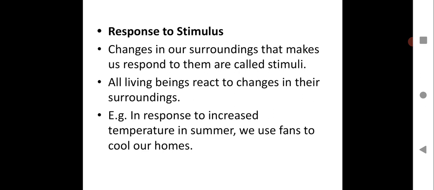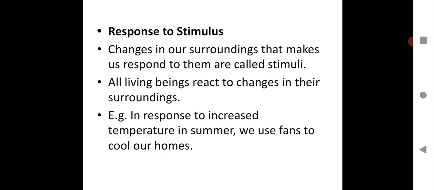Let us see how living organisms show response to stimulus. Changes in surroundings that make us respond to them are called stimuli. Whatever change happens in the environment is the stimulus given by the environment, and accordingly the living organism will respond to it. All living beings react to changes in their surroundings.